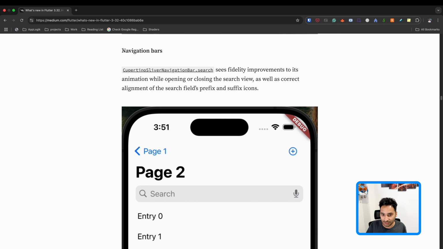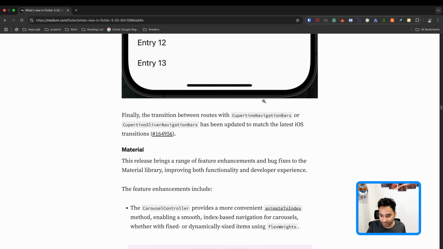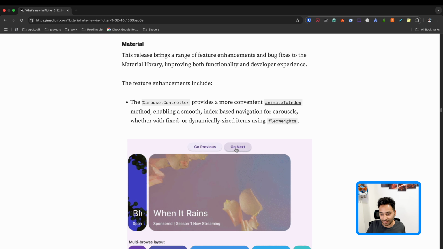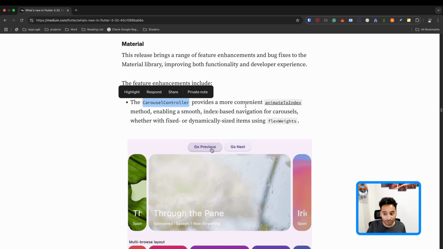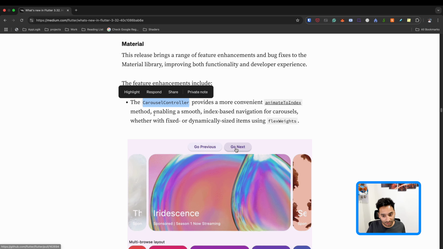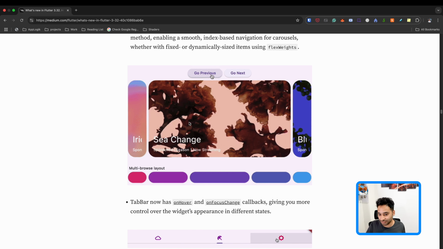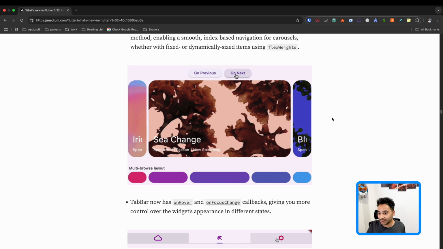We have also the navigation bars that are improved. So they are widget improvements. And again, here we had the improvement on the carousel controller that has a more convenient animate to index method call. So by the way, I really like this widget that was introduced in the material. I think it is very nice.